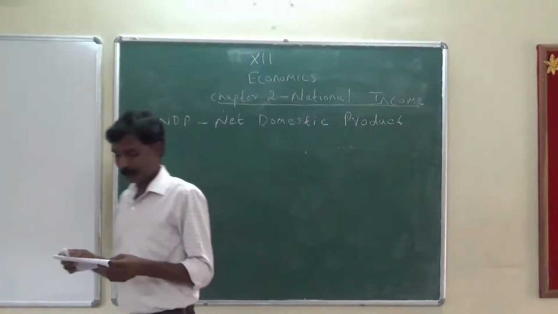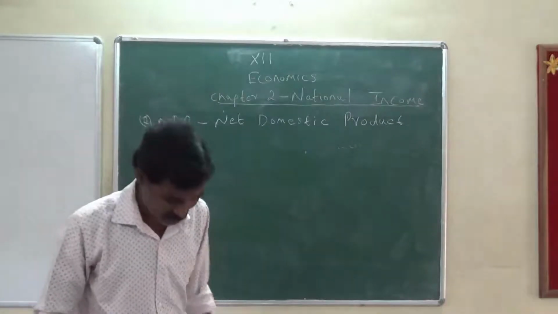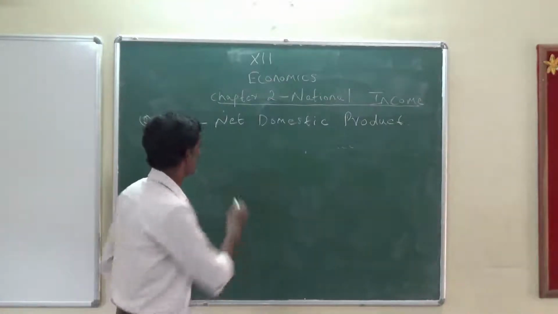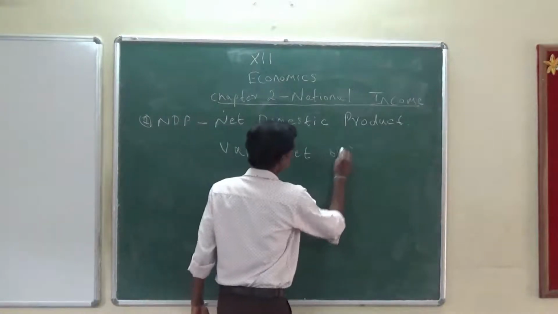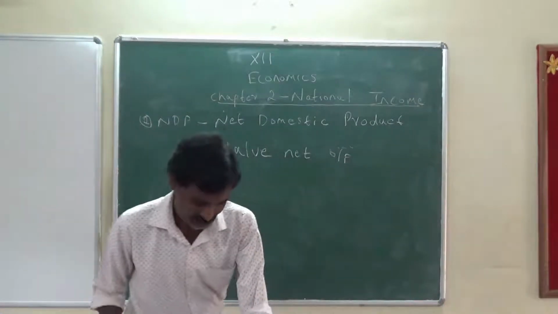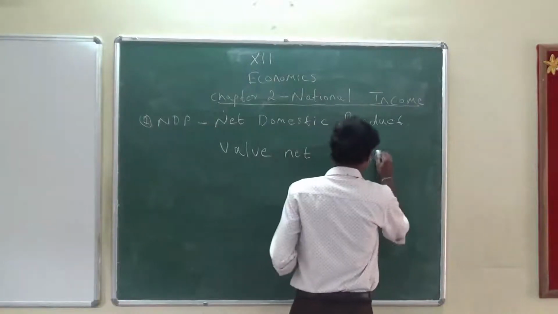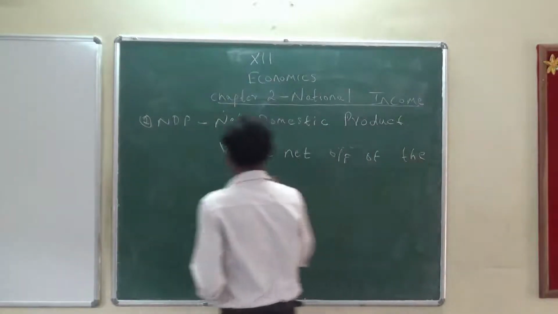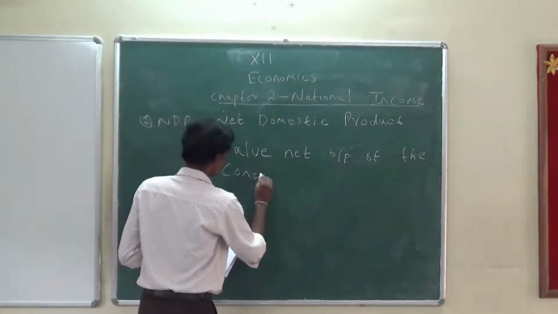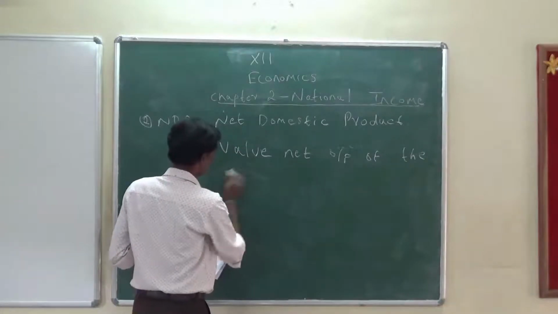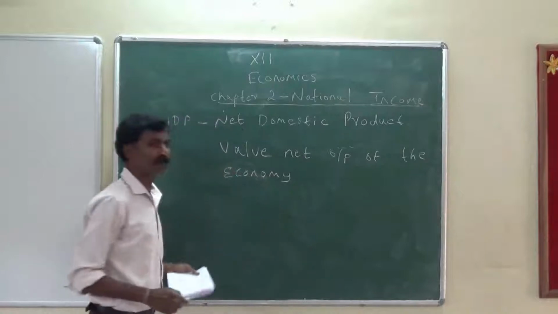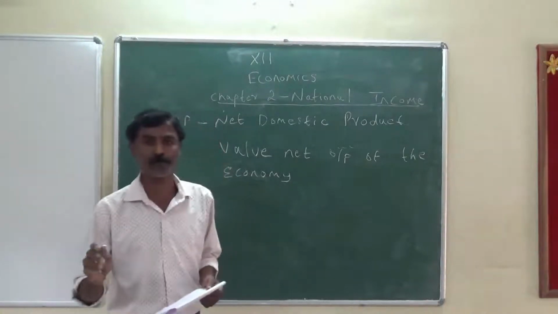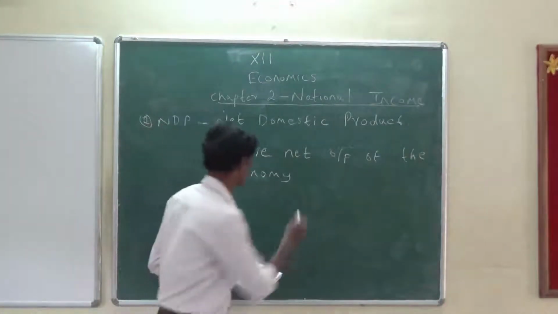Now, net domestic product is the value of net output of the economy during the year. Every time the formula would be for that particular year.